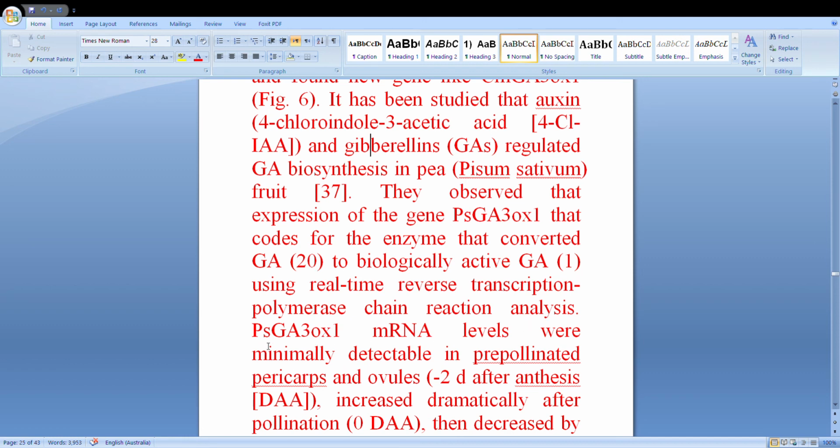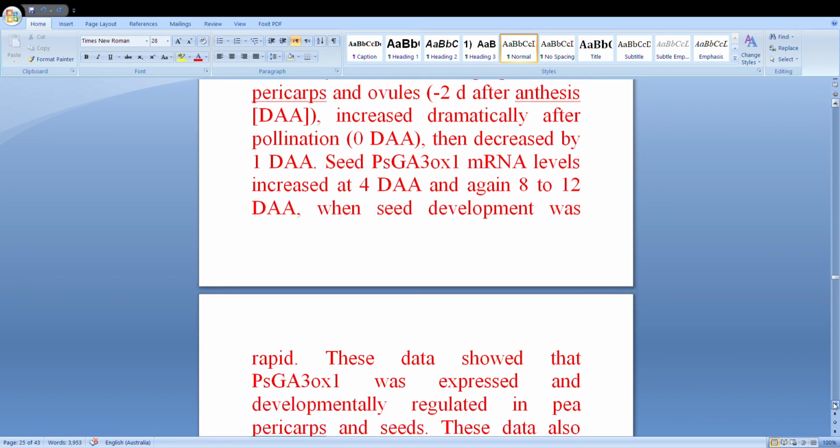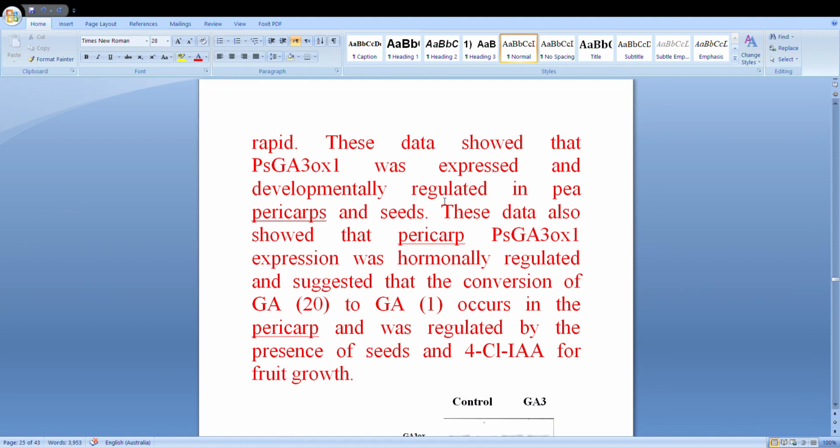Also there is another type of PsGA3ox1 mRNA level, which was minimally detectable in free-pollinated pericarps and ovules, and in different types of treatments. So also here different types of gene characters developed. The data showed that this type of gene was expressed, developed and regulated in the pericarps and seeds.